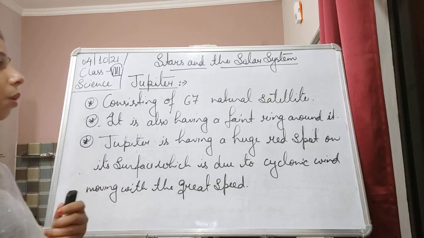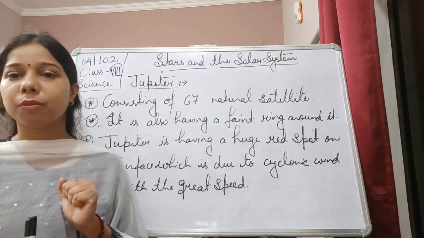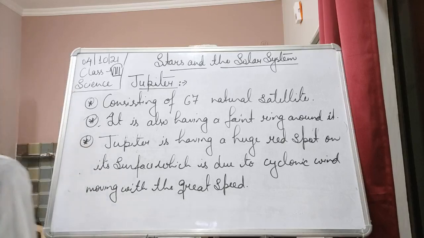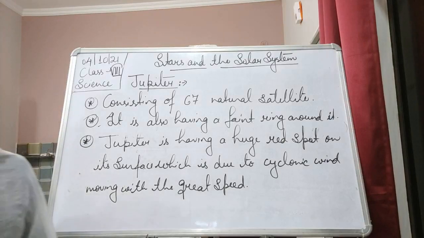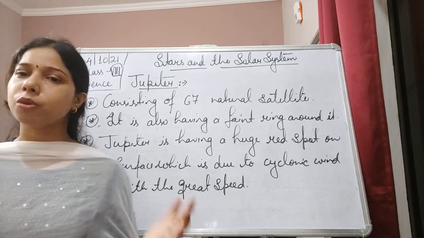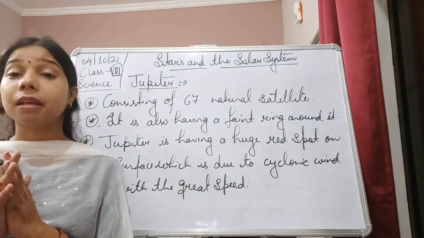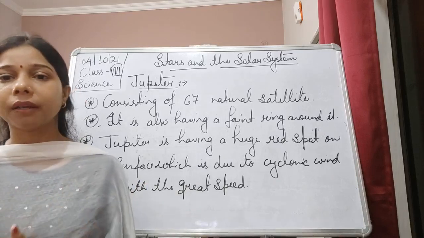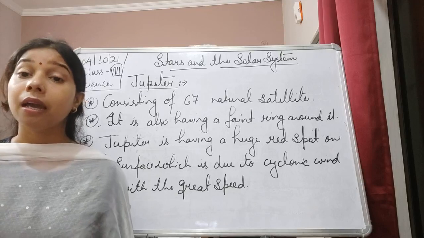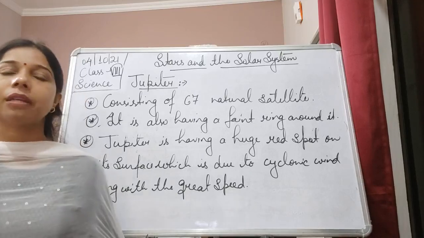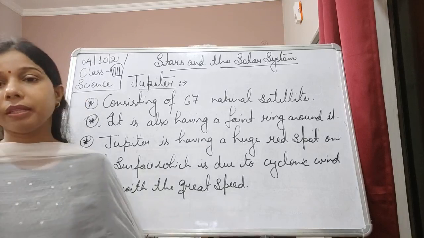Okay, so these are some of the things that we must know about Jupiter. It is the largest one, it is the heaviest one, it is so large that it can accommodate all other planets in it. It is 1000 times the size of the Earth and 318 times the mass of the Earth. It rotates really fast, completing one rotation within 10 hours.